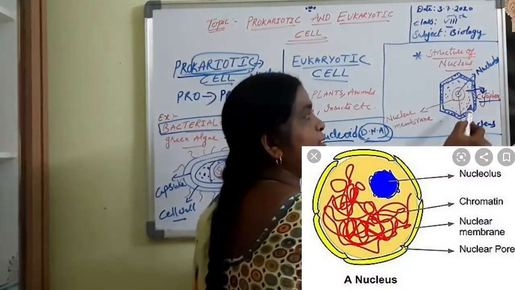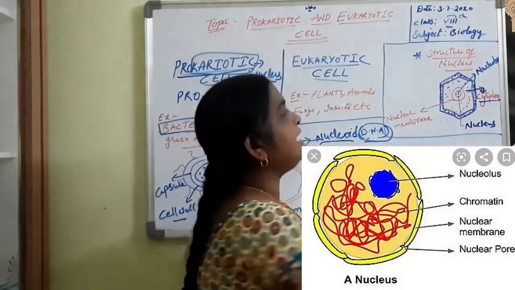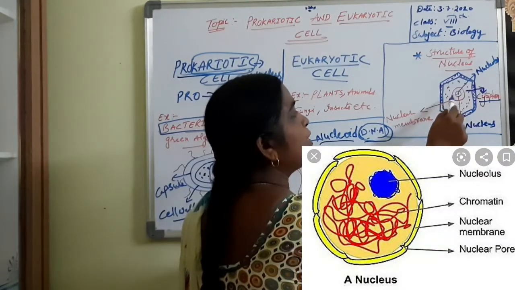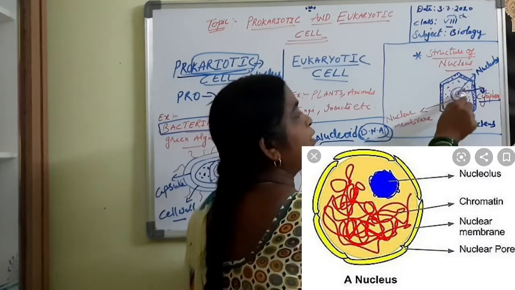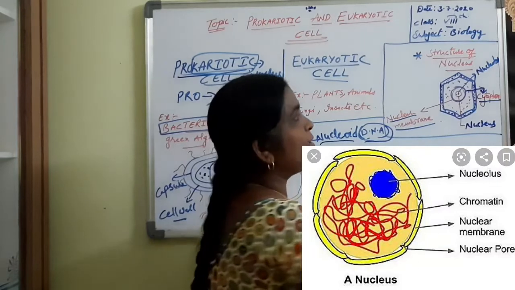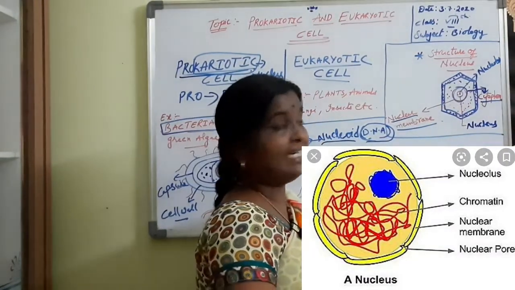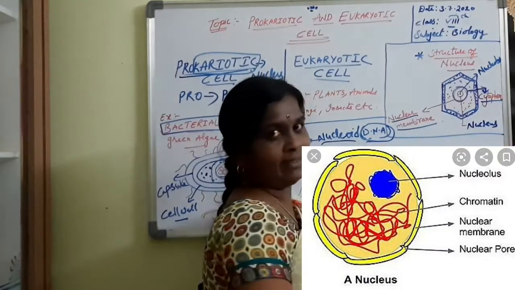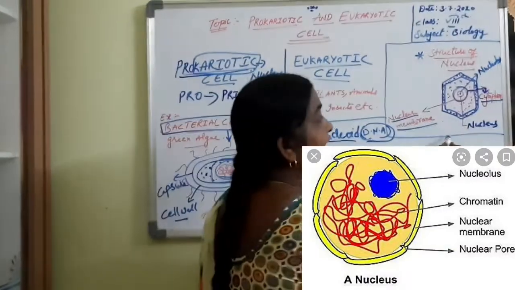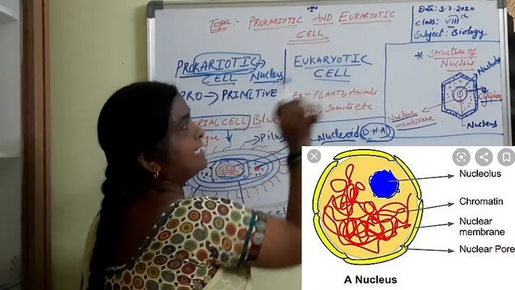They are differentiated from the nucleus with the help of a membrane called the nuclear membrane. So it is a well-organized nucleus. That type of structure is a eukaryotic cell.